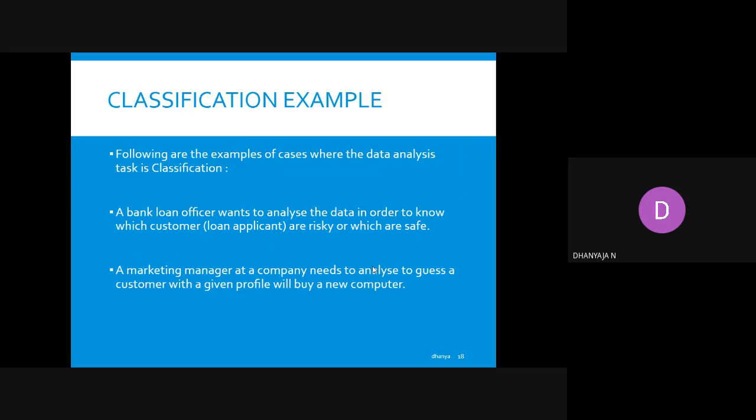These are some examples for classification. I will tell you two scenarios. One is a bank loan officer who wants to analyze the data in order to know which customers are in the risky group and which customers belong to the group of those who are safe.